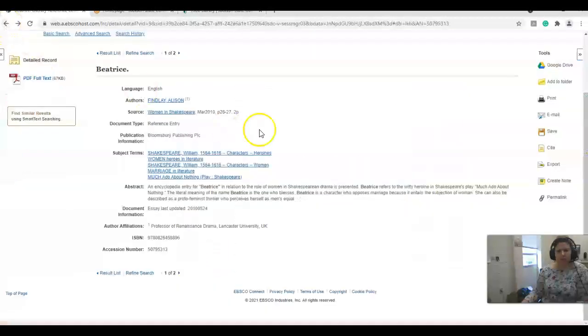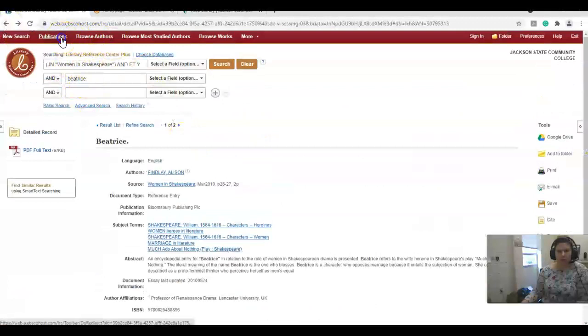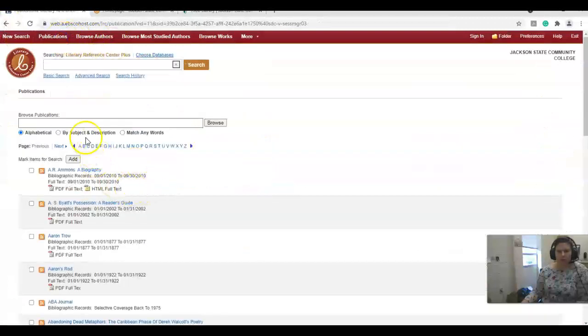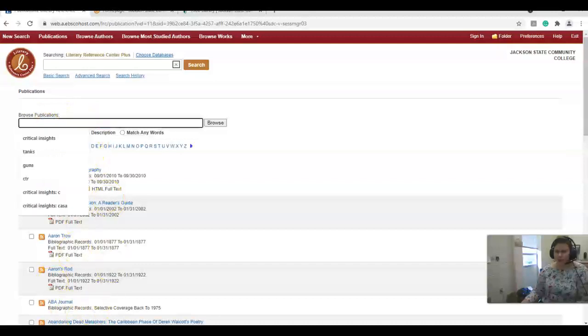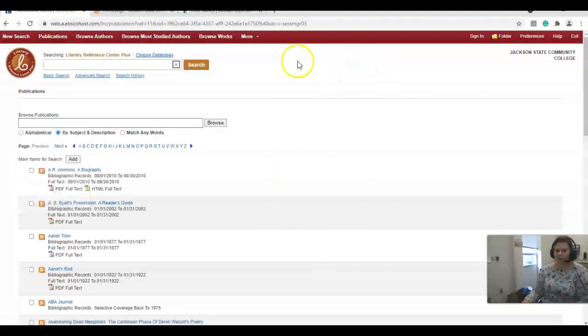And when you're in the publications, you can plug in any work or subject you're doing. If you're doing something by Jonathan Swift, you want to do Gulliver's Travels in here. Anything else you are reading in 1020. And if you know a specific author, you can come up and browse that author. You can browse specific works. There's a lot of stuff you can do in Literary Reference Plus.